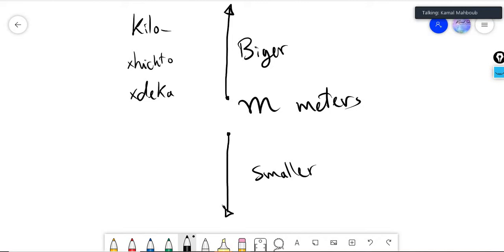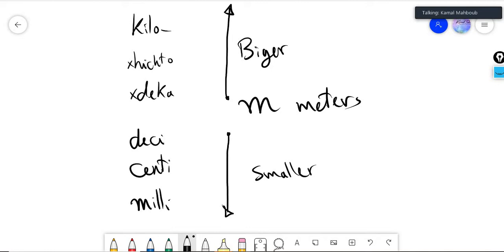And for the smaller ones, we have decimeter, centimeter, and millimeter. Let's explain more.